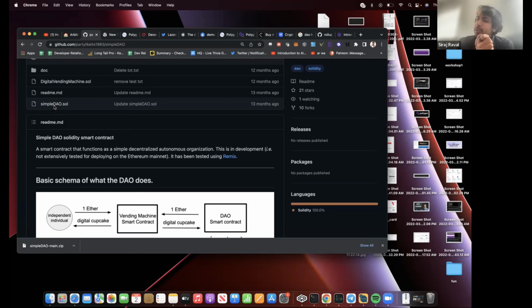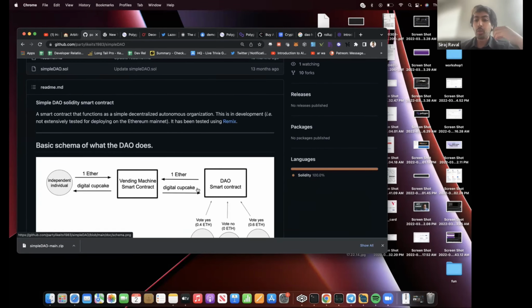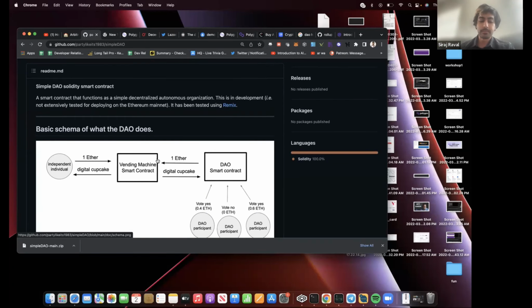Now, do we have to do it this way? No, not necessarily, but we're going to do it this way, and I'll tell you why in a second. Once we all vote on whether or not to buy a digital cupcake, then the DAO will execute, if the votes are in the majority favor, to buy the digital cupcake using Ether in this case, and then it's going to send a digital cupcake to the DAO, and then we all have shared ownership over that digital cupcake.